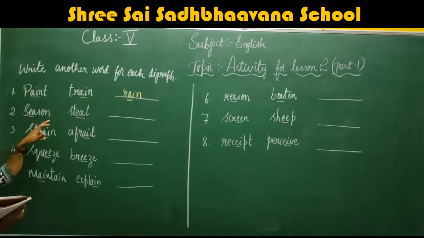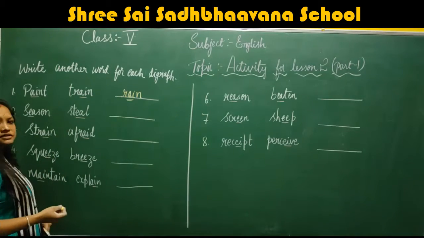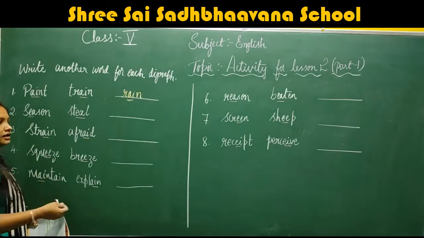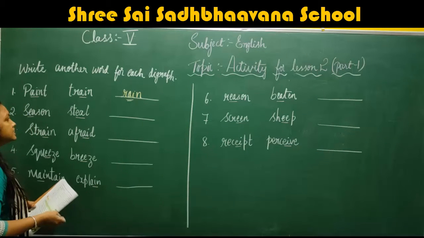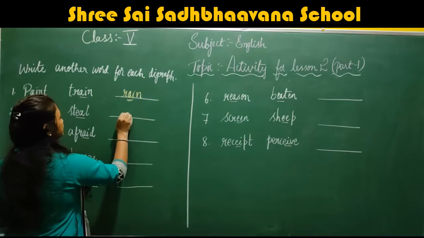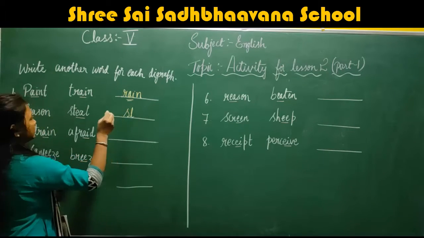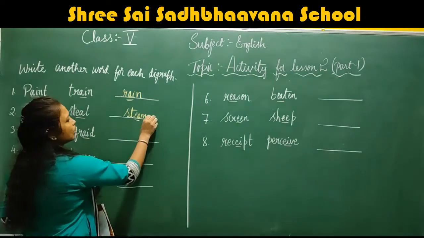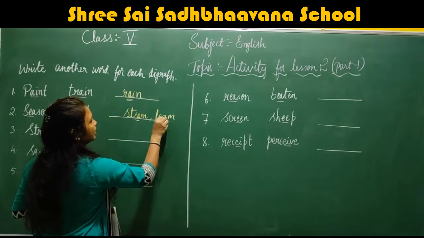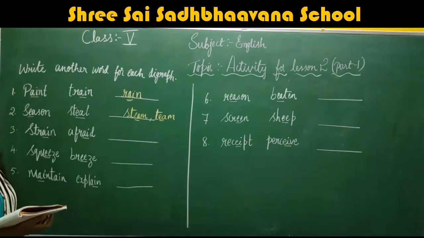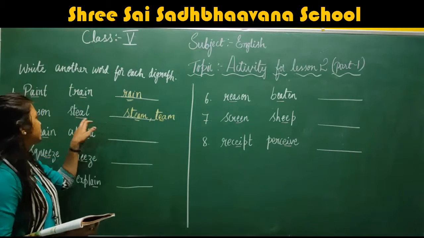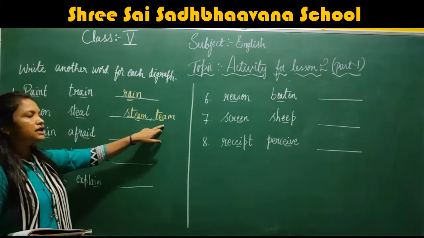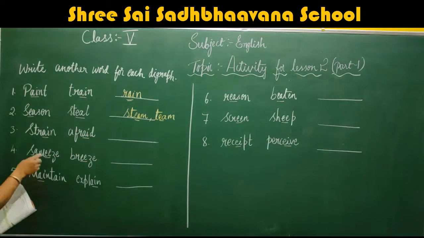Okay. Now next, season, steel. Next, what would be the next vowel digraph word? It is steam, EA sound. Okay, we have the same vowel sound, EA, EA. Now strain and afraid.